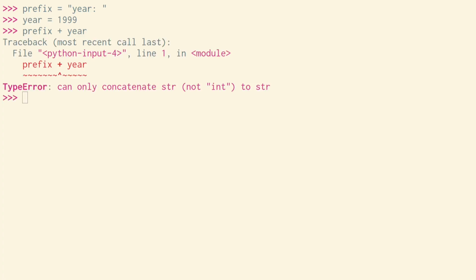In Python, strings can be multiplied by numbers. You can't use the plus sign between a string and a number in Python. You can use the plus sign to add two numbers or concatenate two strings, but it doesn't work between strings and numbers. Interestingly, you can multiply a string by a number.